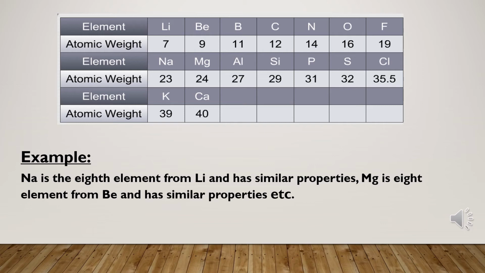So the properties of lithium and sodium are approximately similar to each other, as sodium is the eighth element from lithium. Similarly, beryllium is the first element for magnesium, which will be the eighth from beryllium. So the properties of beryllium and magnesium will be similar.